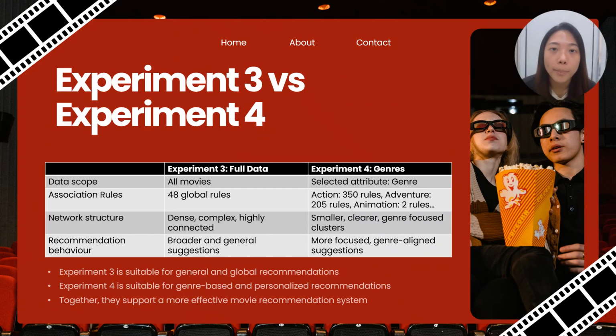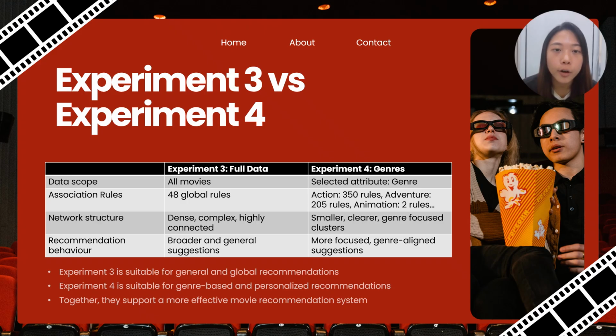Next, we want to compare the results of Experiment 3 and 4. In Experiment 3, association rules were generated from the full dataset including all movies. The result was a large and dense network of rules. It captured global viewing behavior and overall movie connections, but the rules were more general and sometimes harder to interpret.